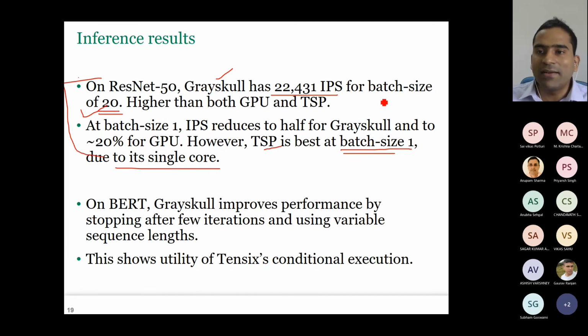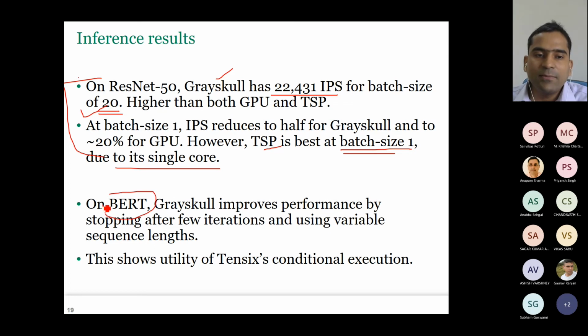So what we have shown here is that different batch size, what is the throughput? At high batch size, it has very good throughput. When you reduce the batch size, the throughput also reduces for Grayscale and GPU. But for TSP, it does not reduce. I mean, because TSP is optimized for low batch size, because TSP has just 1 core. Any questions till this point? Now I will discuss this point.